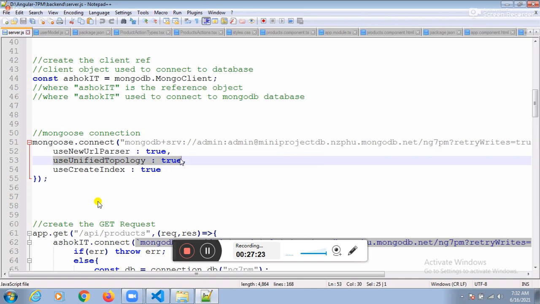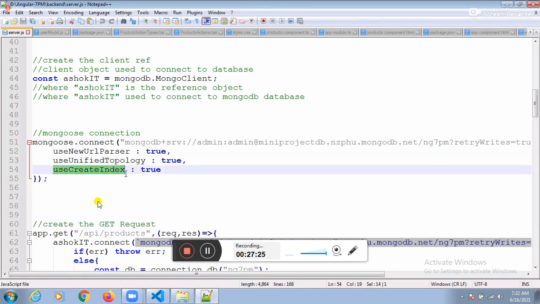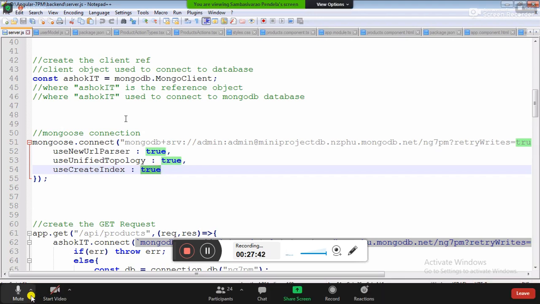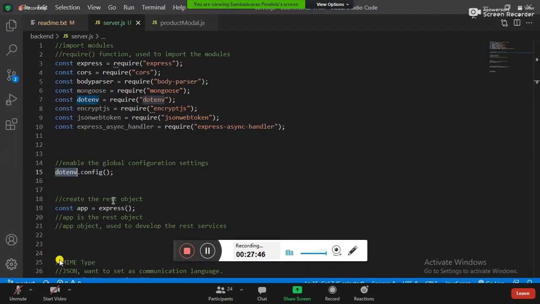Fine, and one more point. Maintain the log system. Maintaining the logging is there. In order to maintain the log system, we need to go for useCreateIndex. Guys, okay? Yes, sir. See this one here. So can I go for the coding? Let me go for the coding.